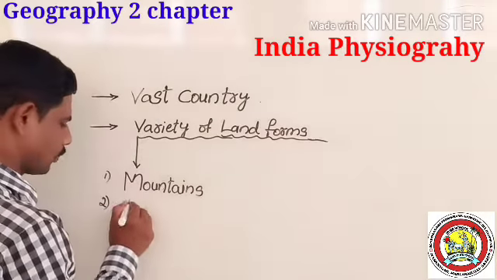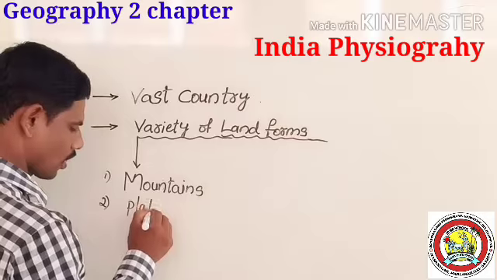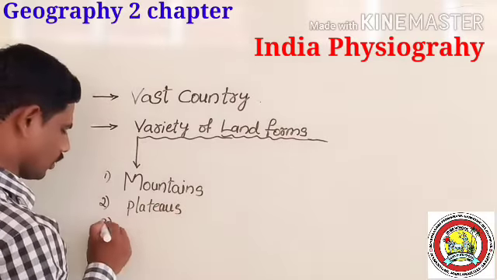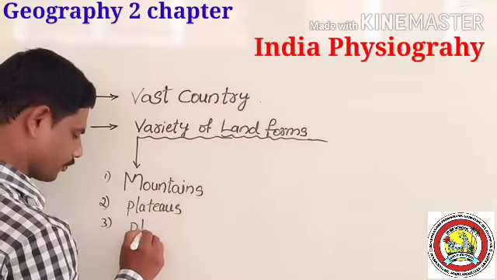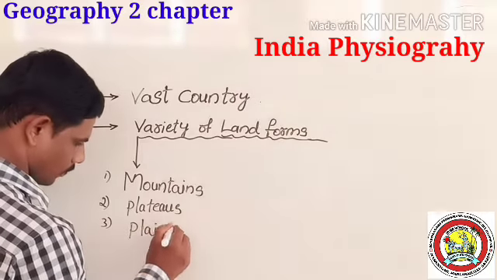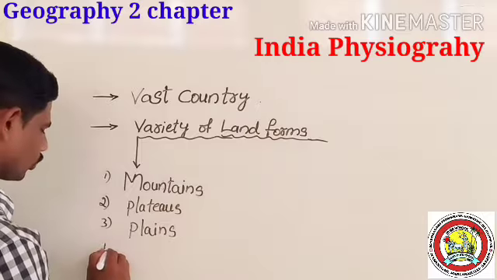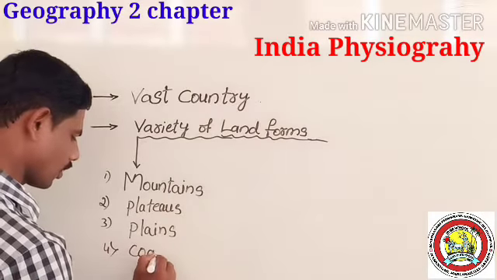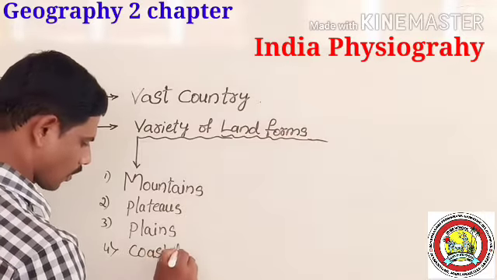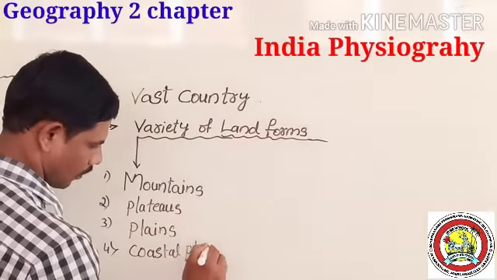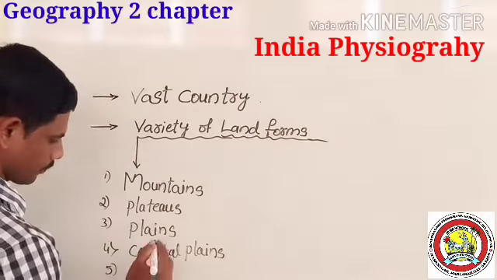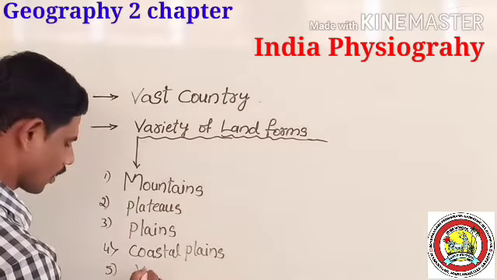Second one, plateaus. Third one, plains. Fourth one, coastal plains. The fifth one, valleys.